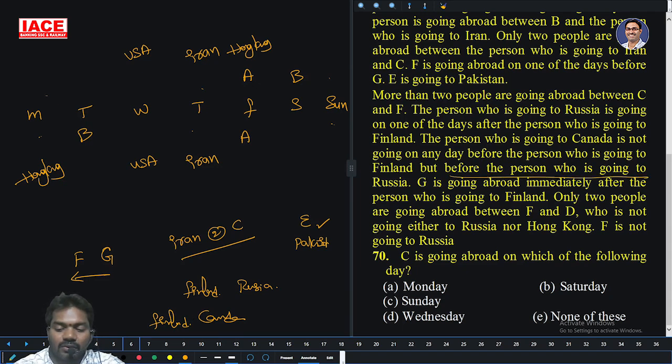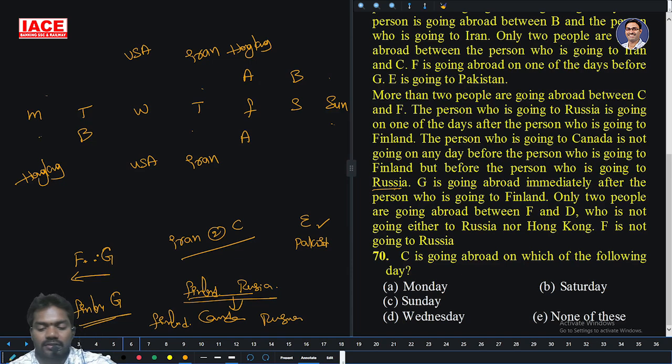But before the one going to Russia, who is that? Canada. So Canada is before Russia. So in between Finland and Russia, I want Canada. Okay. Now G is going abroad immediately after the person who is going to Finland. So G is immediately after Finland.